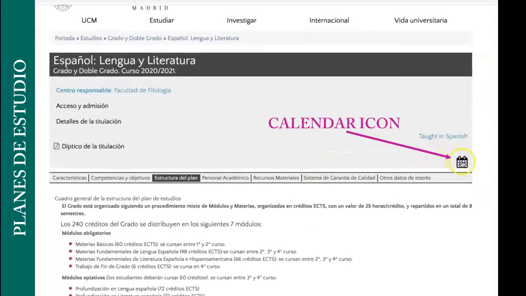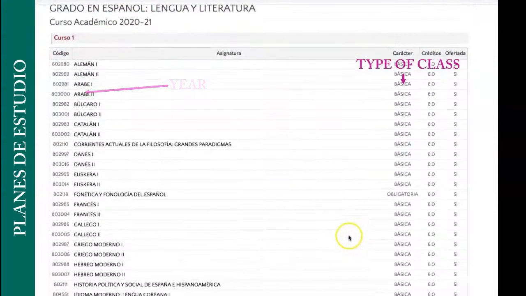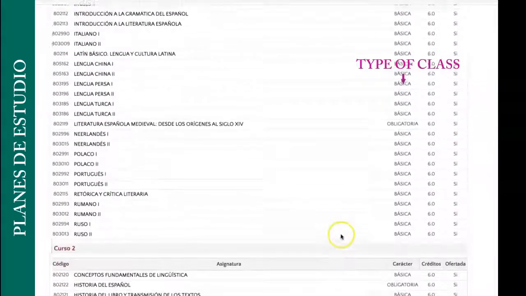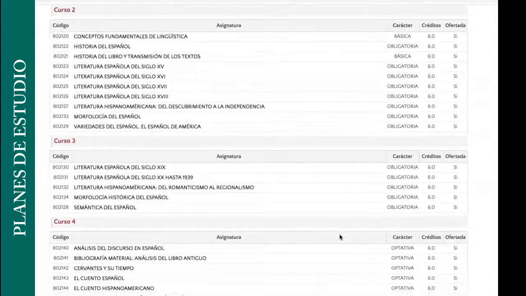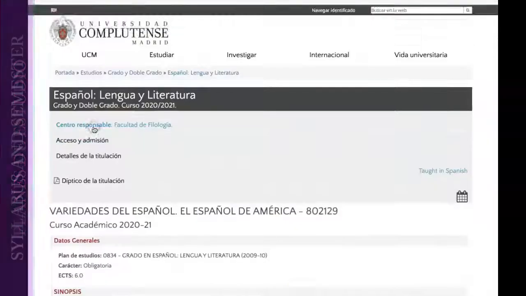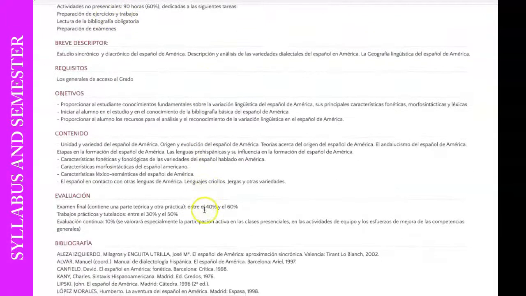So we can also go here to the calendar, and we have again a list by year of all the classes. The semesters here, however, are not shown. We need to look inside the syllabus to find the semester, and I'll show you how to do that. For example, sometimes there'll be a chapter that specifies semester. In this case, it doesn't.